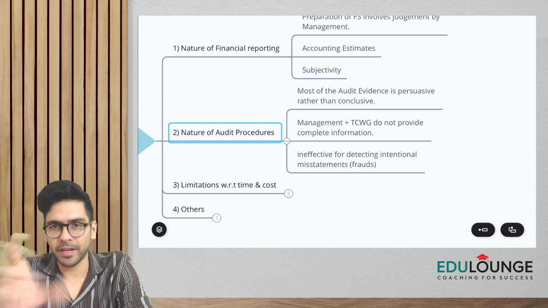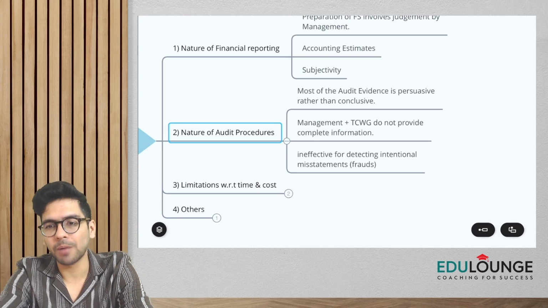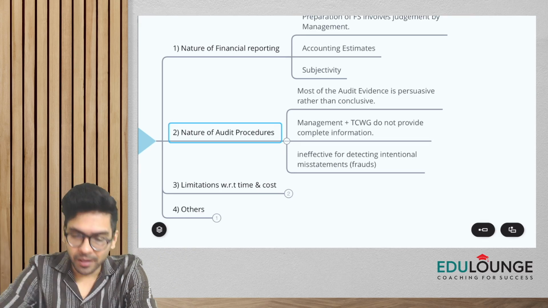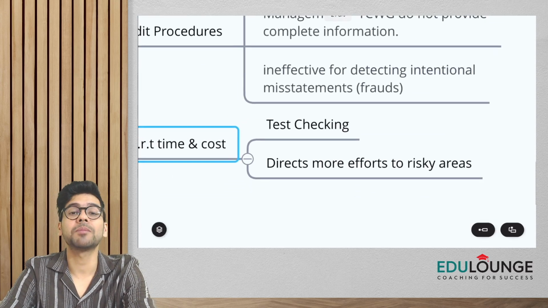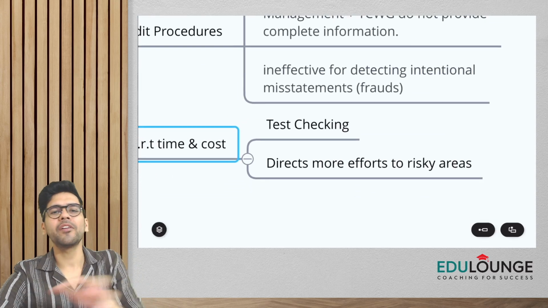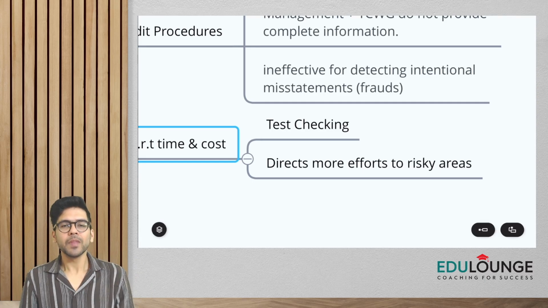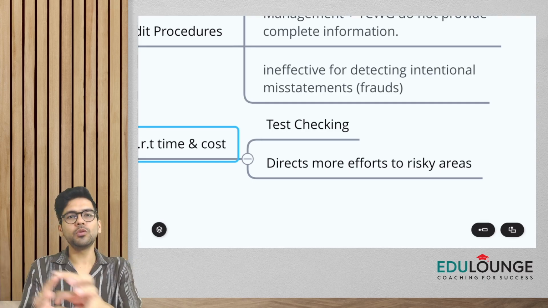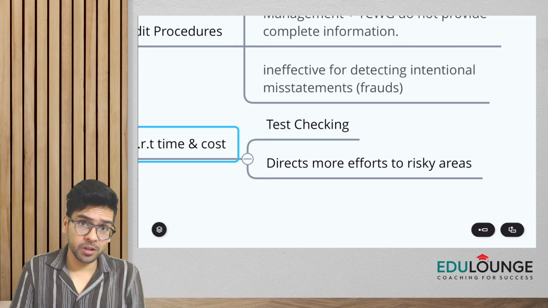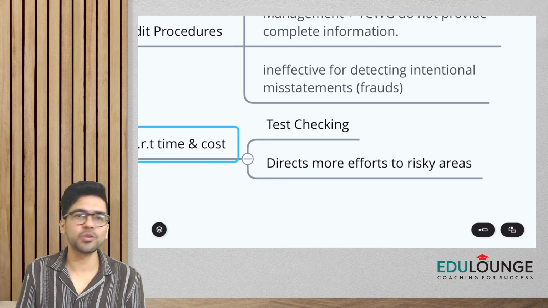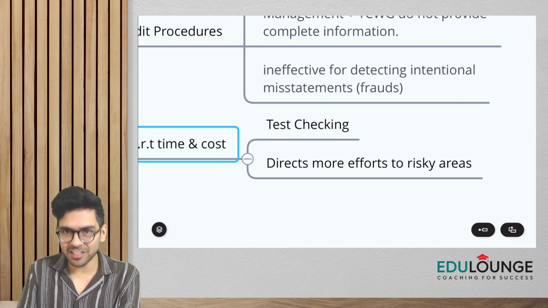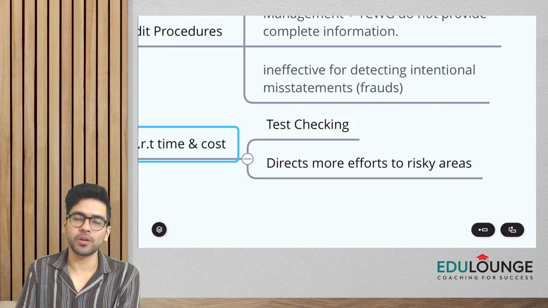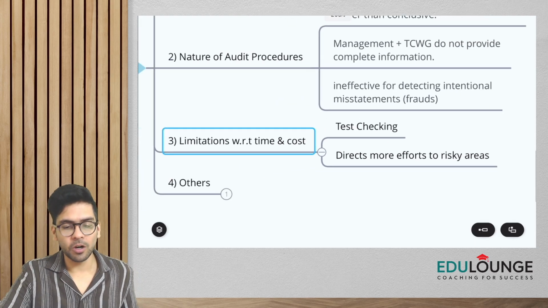So we have a timeline, guys, before which we have to complete the audit, and hence, because of this limitation with respect to time and cost, we resort to something called test checking. We can't do 100% checking, guys, and we would want to focus on those areas which are more risky in terms of misstatements. Okay, so we don't resort to 100% checking. We do something called test checking. We go for sampling. Okay, this is one limitation of audit.